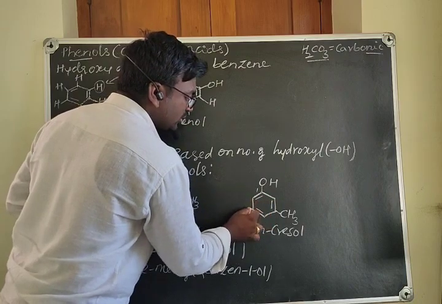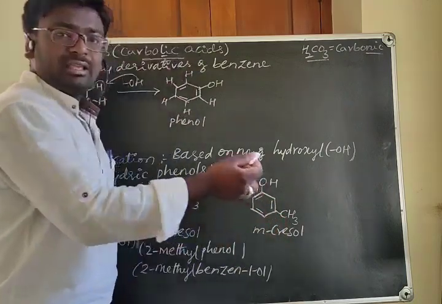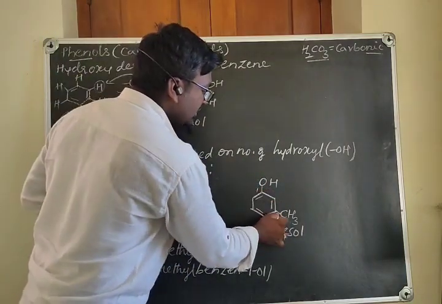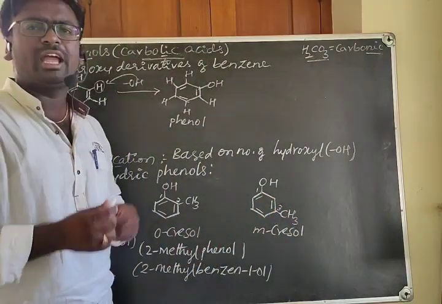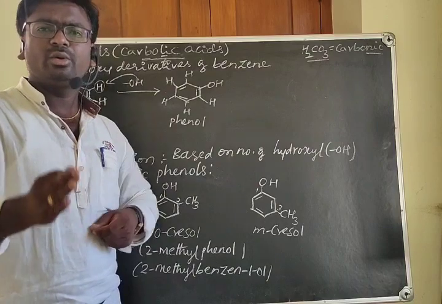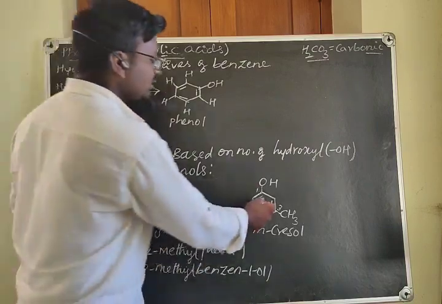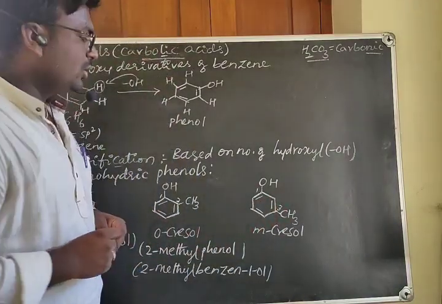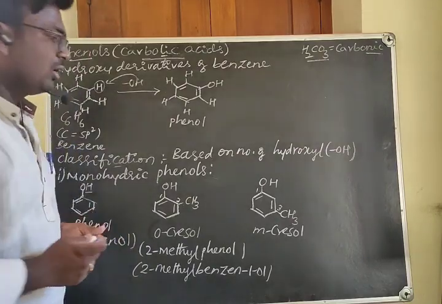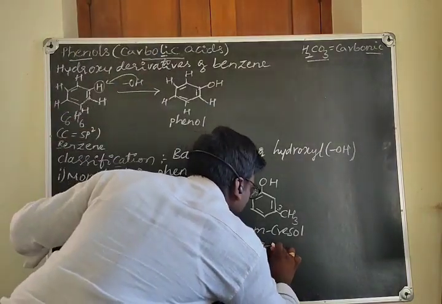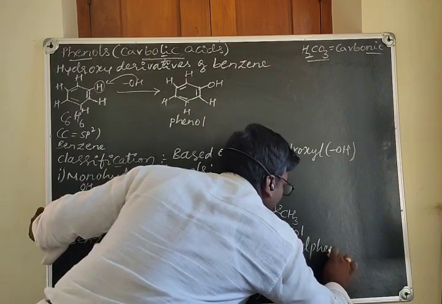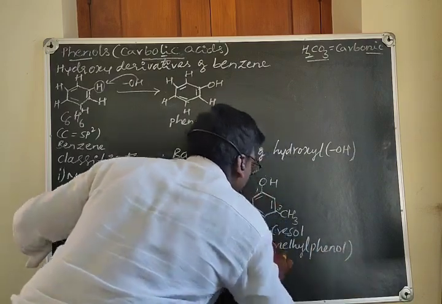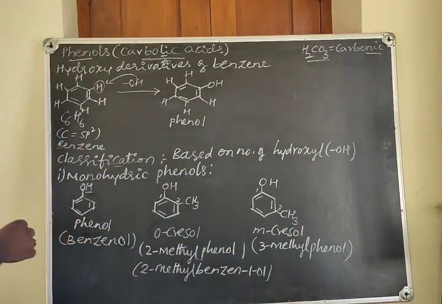If you go this way, it is 2, 3, 4, 5, which is the lengthier one. If you go in this direction, 1, 2, 3. So you have to reach the substituent as early as possible with the lowest number. So you can call this 3-methyl phenol. 3-methyl phenol is the IUPAC name of this compound.